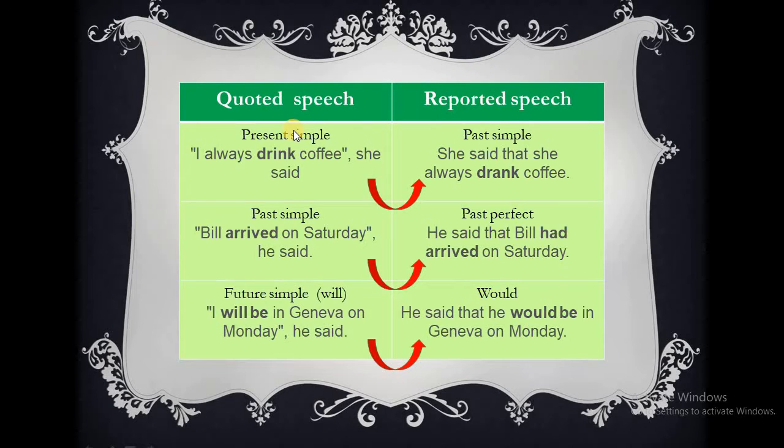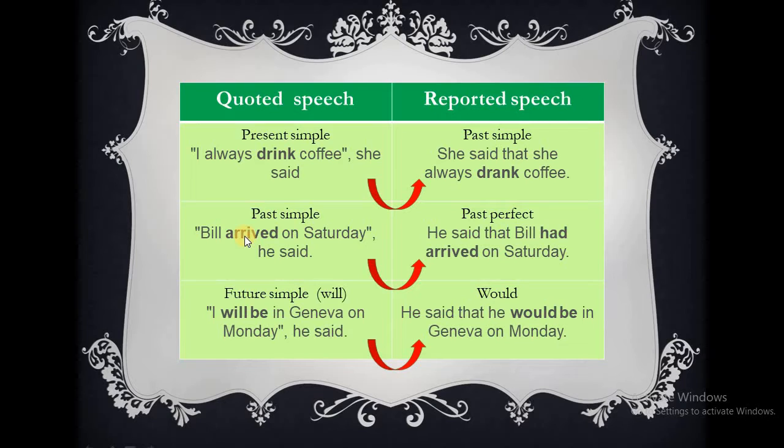Now, the first example is, I always drink coffee, she said. I always drink coffee. This one is in present simple. So if we want to change it to reported speech, we change it to past simple. She said that she always drank coffee. So we change it from present simple to past simple, and in the reported speech, we add that.